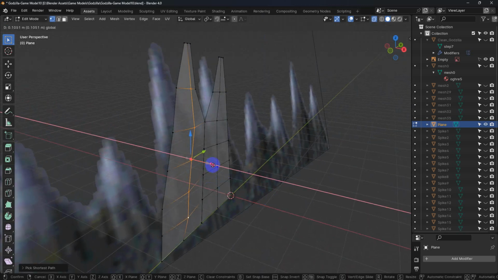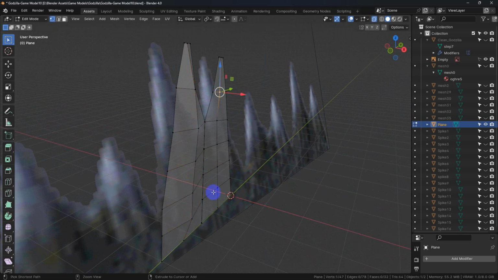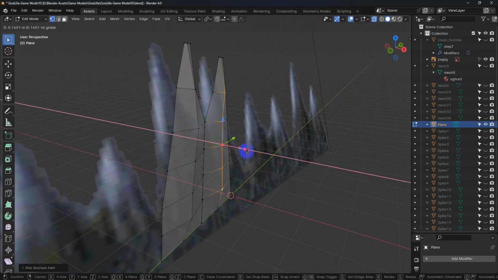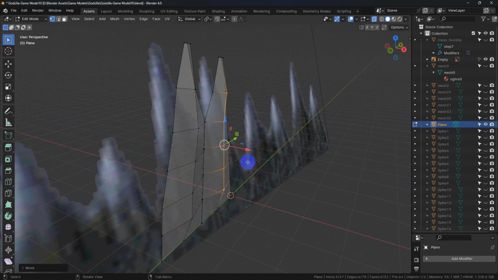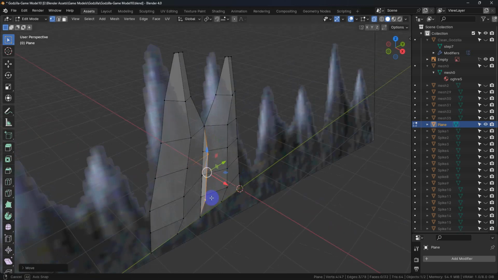Go into the side view. We'll pull that out. Hold down Control, select all of those, pull that out. Hold down Control.